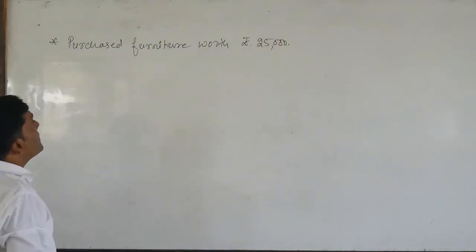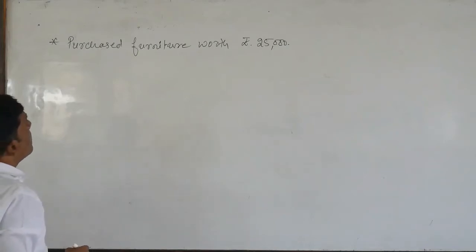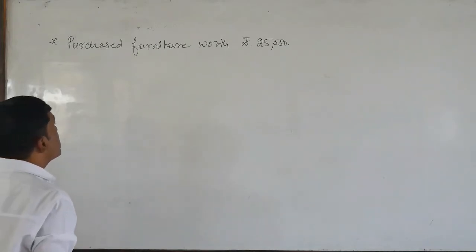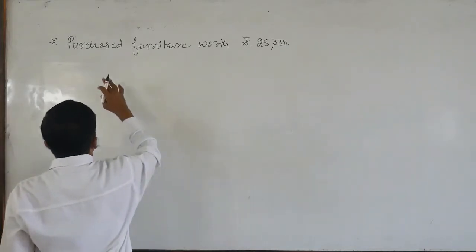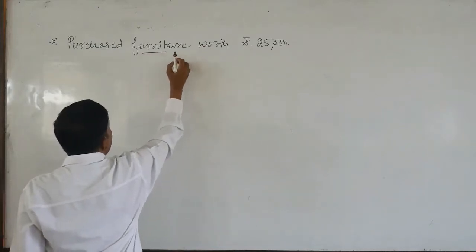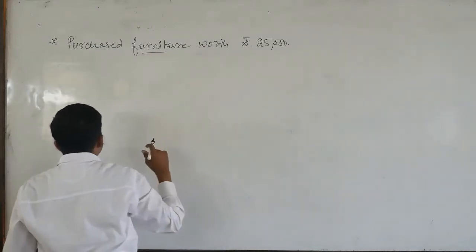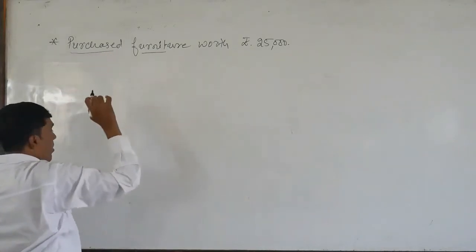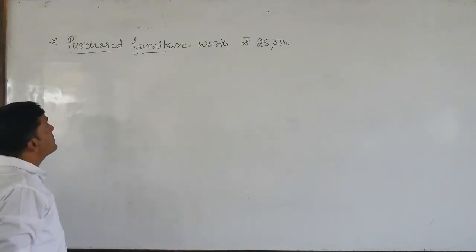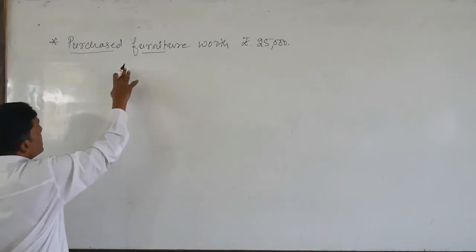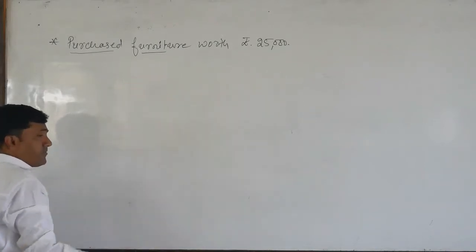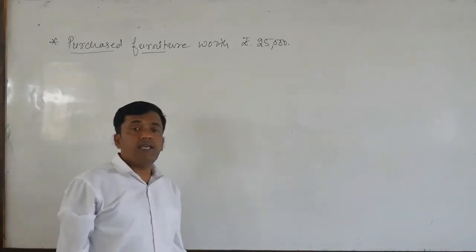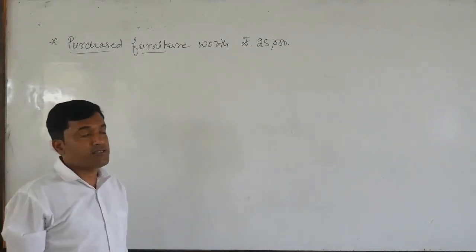So please concentrate on this rough book entry, dear students. Here we have purchased one furniture worth rupees 25,000. Here the word they have particularly used is purchased, and we have already seen a lot of examples on purchases.